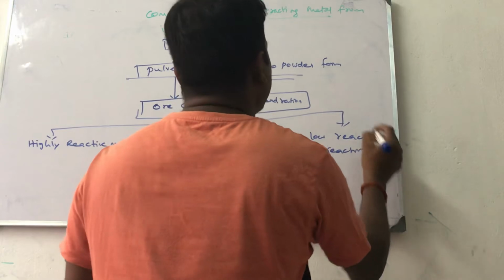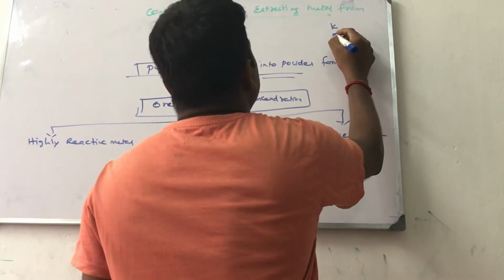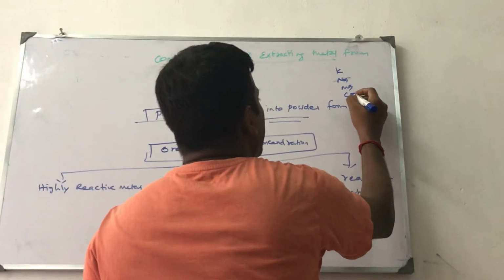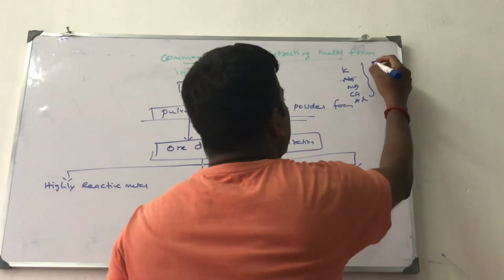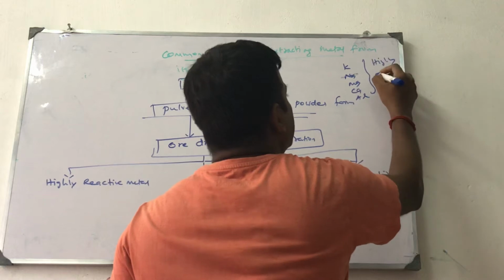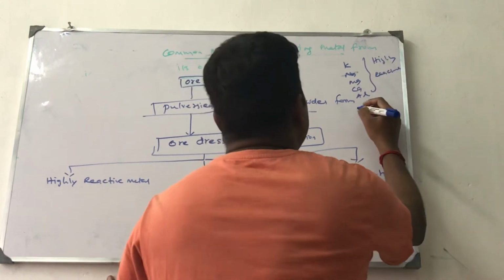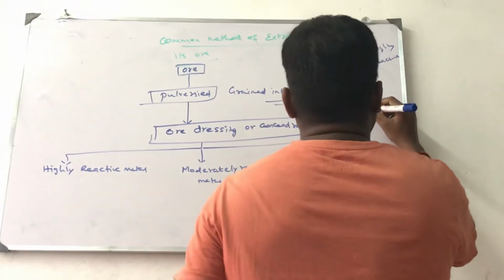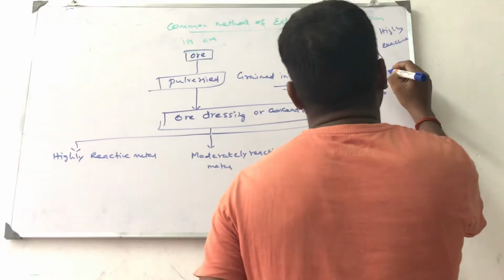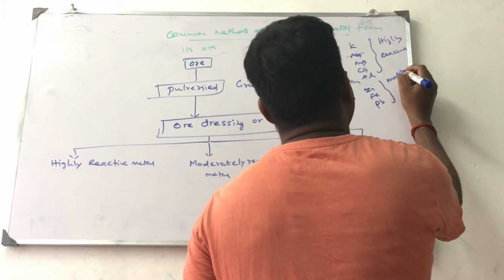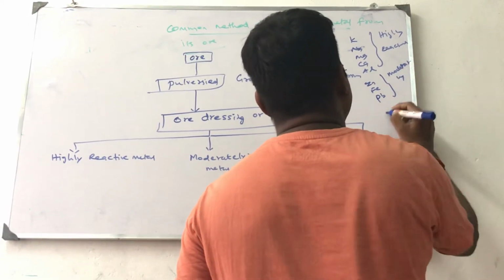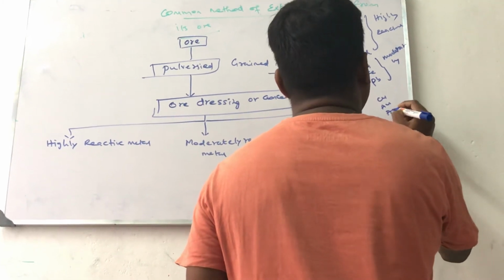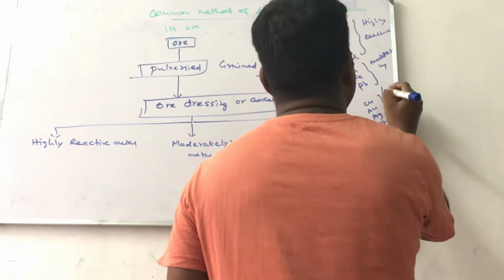In 10th standard we learned that potassium, magnesium, sodium, calcium, aluminum are highly reactive metals. Zinc, iron, lead are moderately reactive. Copper, gold, silver, platinum are low reactive.